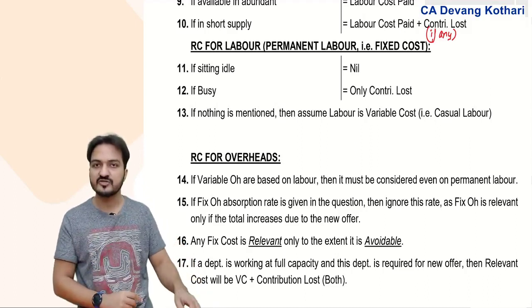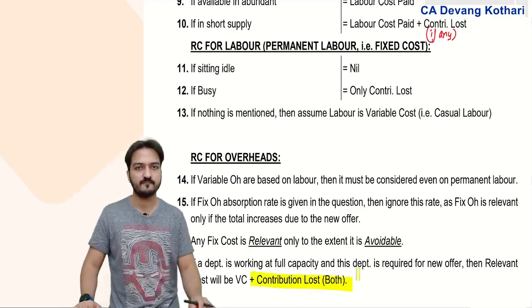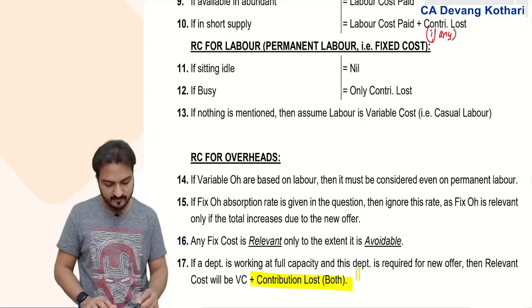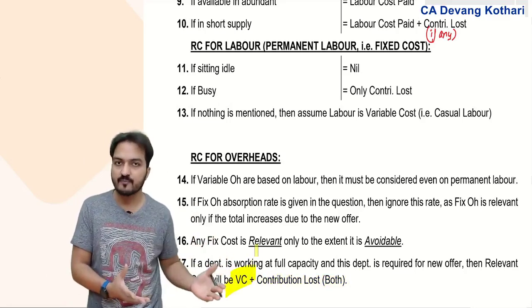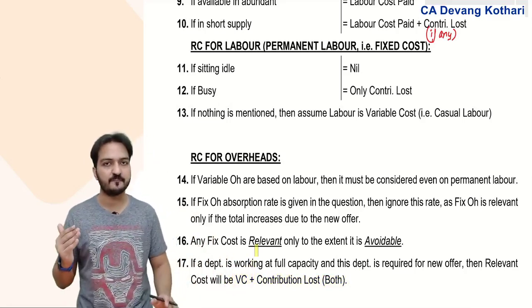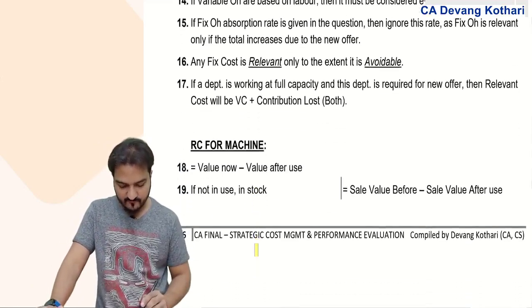There will be contribution loss, and that also has to be recovered from the new offer. My relevant cost will be variable overheads of that department plus the contribution lost, if any. Yes, this becomes my relevant cost of overheads.